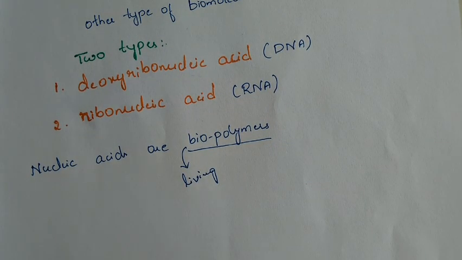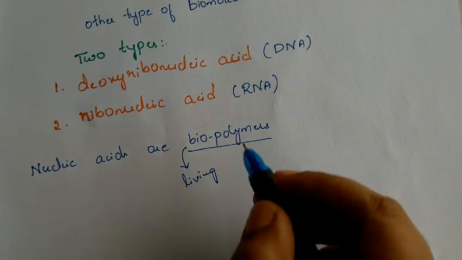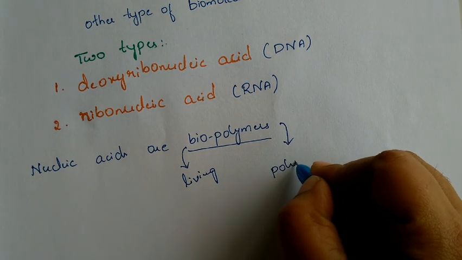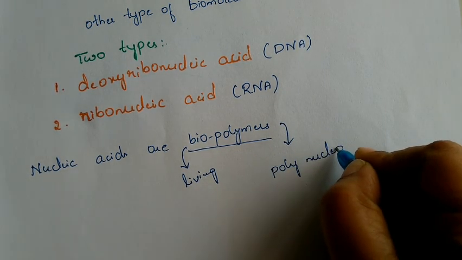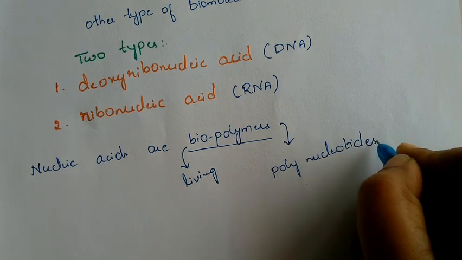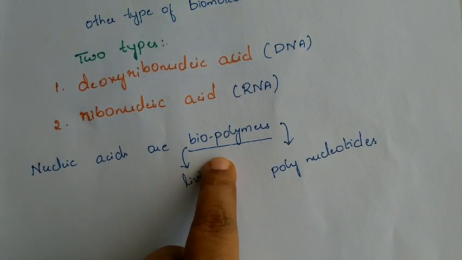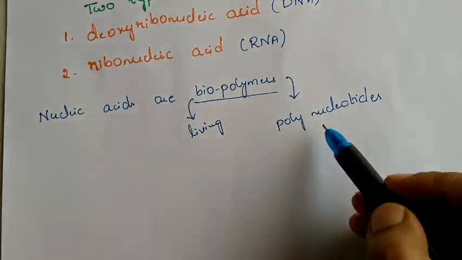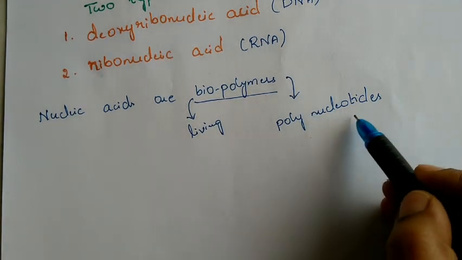What are these polymers made up of? They can also be called polynucleotides. This is the general thing: we can say it is a biopolymer, and exactly what it is made up of is polynucleotides.